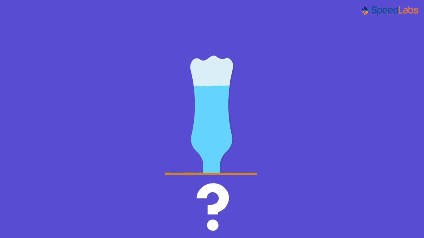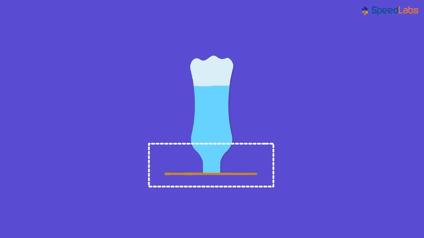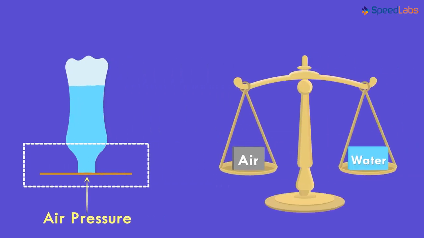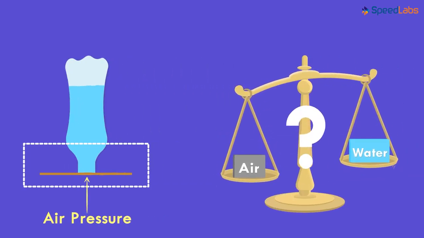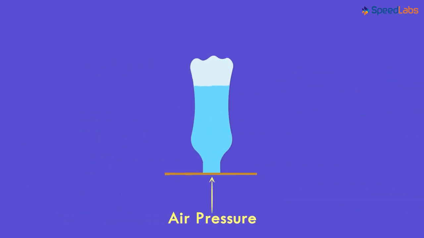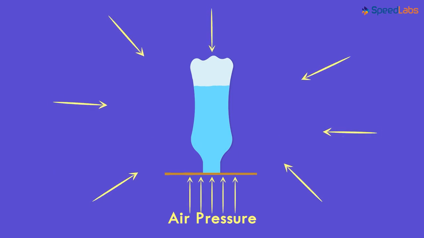What did you see? The cardboard sticks to the surface. This is because the air's pressure is pushing the piece of cardboard in the upward direction. Does this mean that air is heavier than the water? Well, the air is present everywhere and hence it's exerting pressure from all the directions. Clearly, the air pressure is more than the pressure of the water inside the bottle. And this allows the piece of the cardboard to stay on the surface of the bottle.